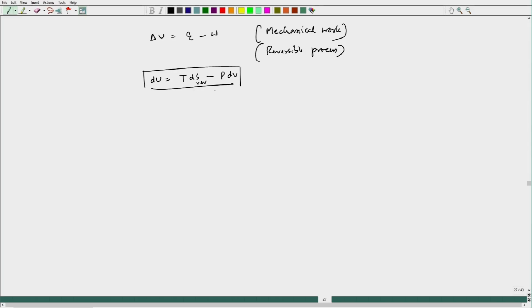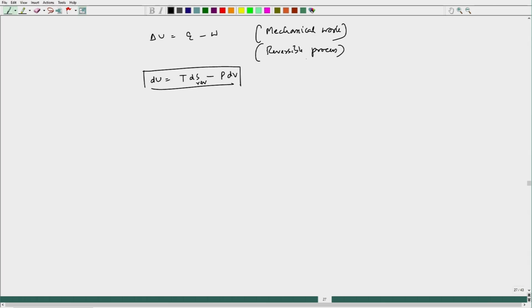Now, in order to understand the change in U, I can take entropy and volume to be my independent variables.